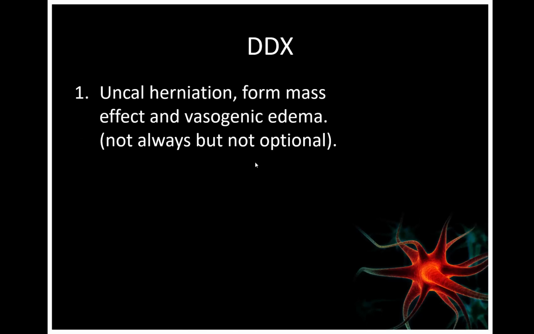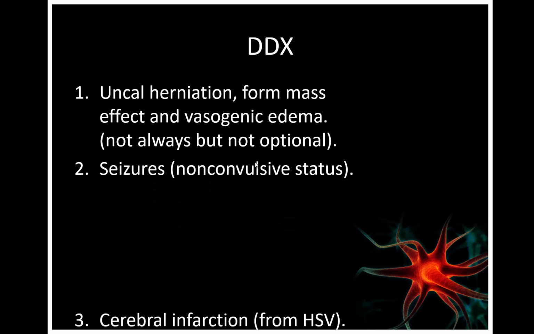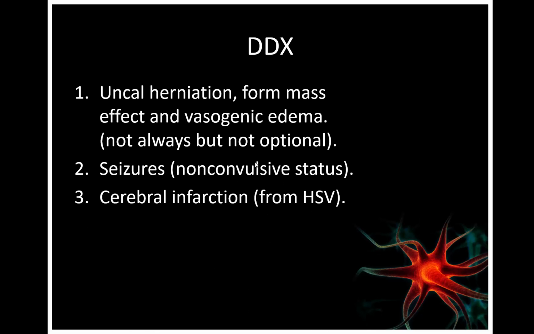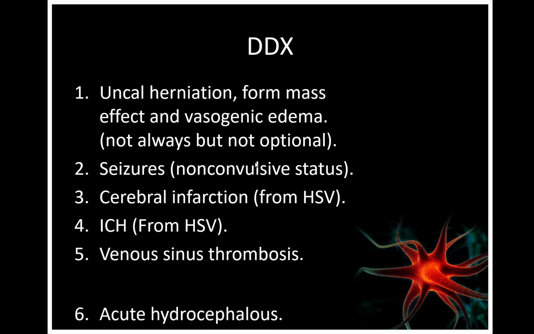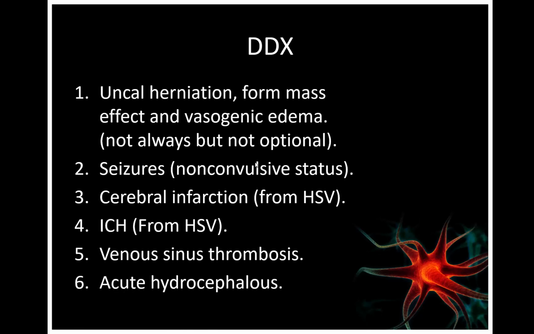So what's the differential? First, uncal herniation from the mass effect and vasogenic edema. Or it could be seizures, or cerebral infarction from HSV infection itself, or intracranial hemorrhage secondary to HSV encephalitis, or venous sinus thrombosis, or the patient could have developed acute hydrocephalus. So these are the differential diagnoses. There is a physical sign that points to one of these, which is the dilated pupil. Once there is a dilated pupil, you think about uncal herniation.